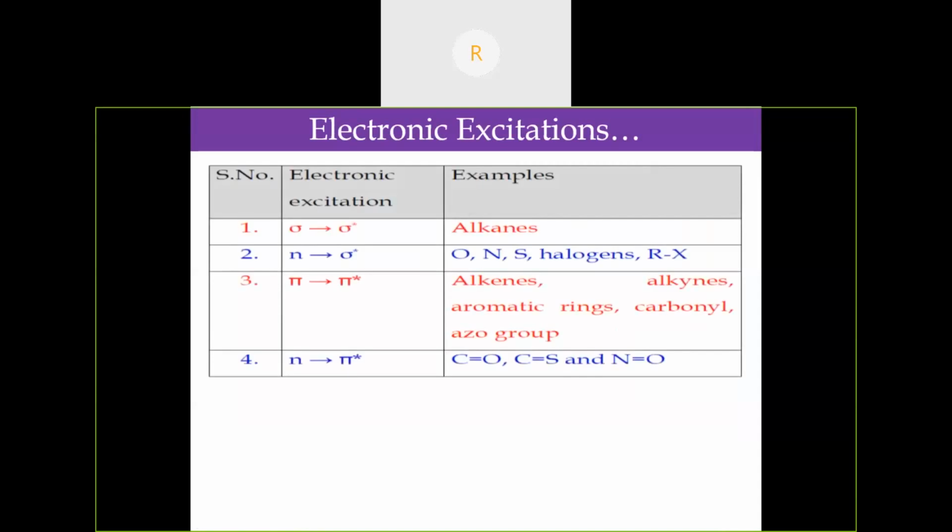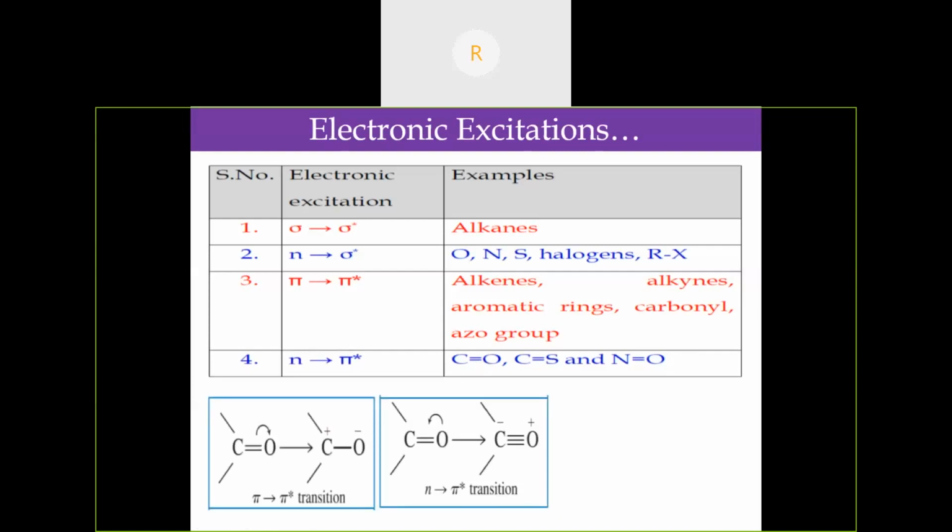For example, alkanes contain only sigma bonds, so they will undergo sigma to sigma star transition. In the case of heteroatoms like oxygen, nitrogen, sulfur, which have a lone pair of non-bonded electrons, they will undergo n to sigma star transition. In the case of alkenes, alkynes, and aromatic rings, there will be a pi to pi star transition. In carbonyl compounds, lone pair electrons and pi electrons are there, so they will undergo n to pi star transition.